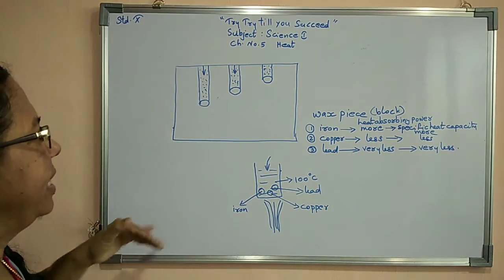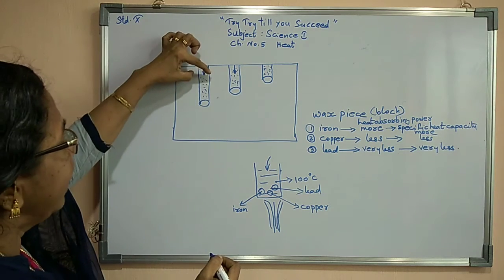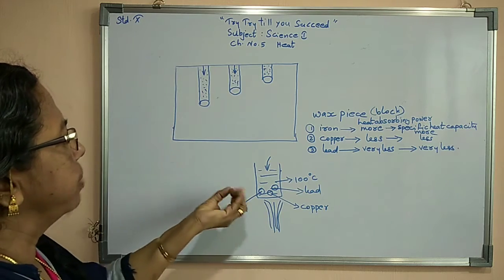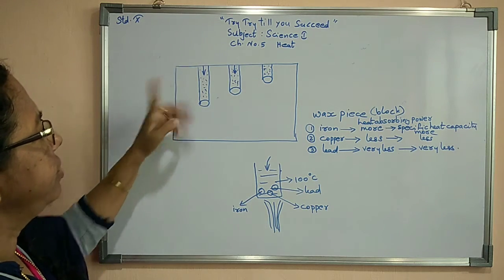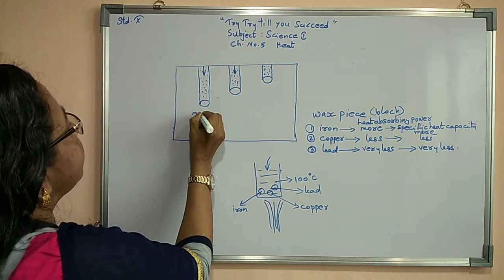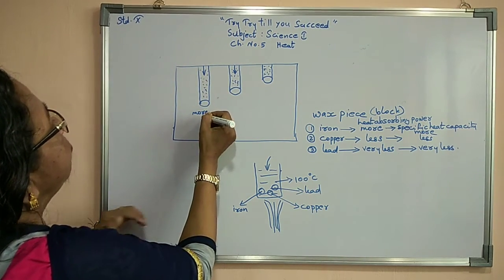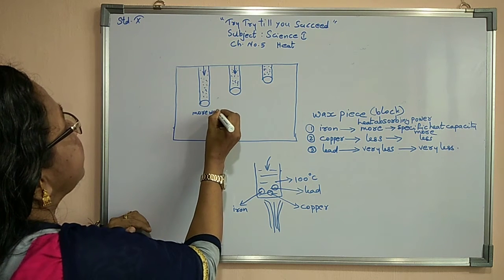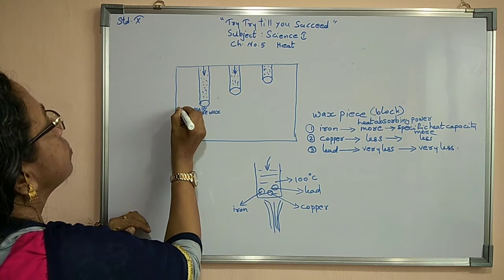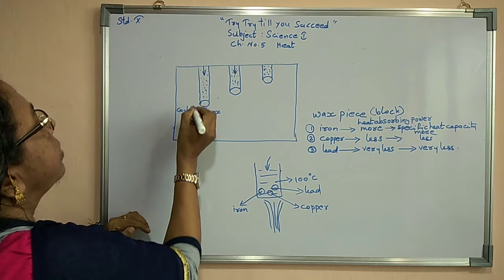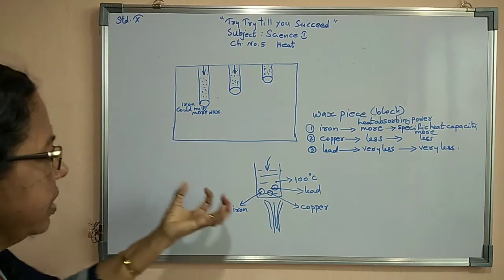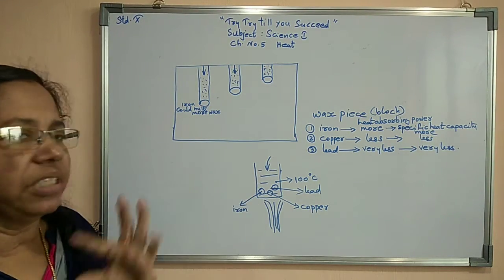So from this we can understand why so much wax melted here: because heat absorbed by the iron is more. Iron could melt more wax because it absorbed more heat from this water.